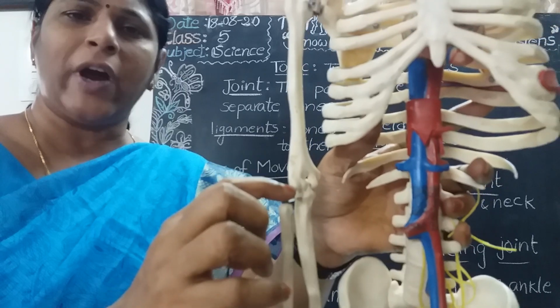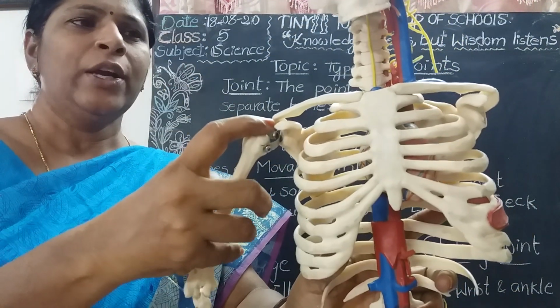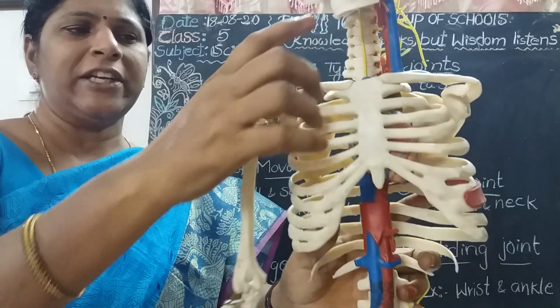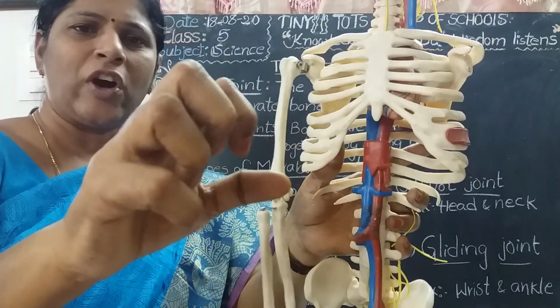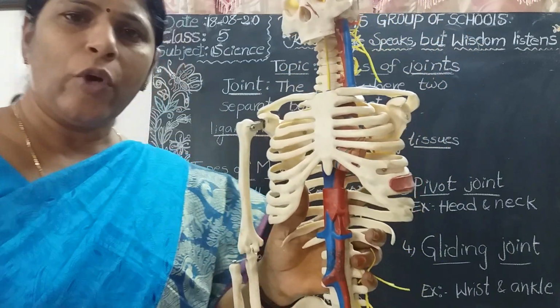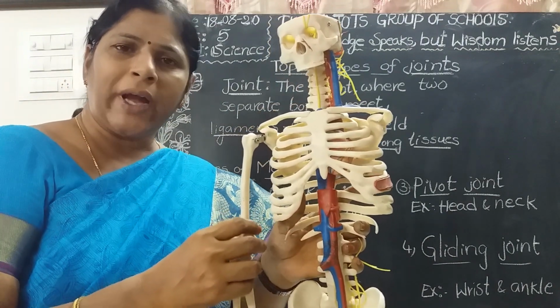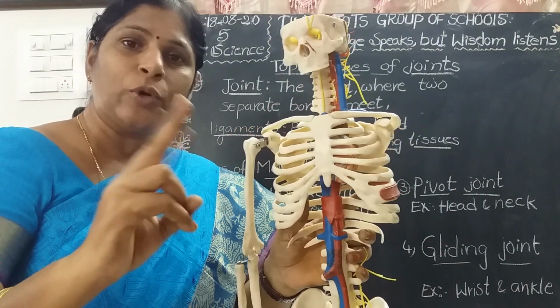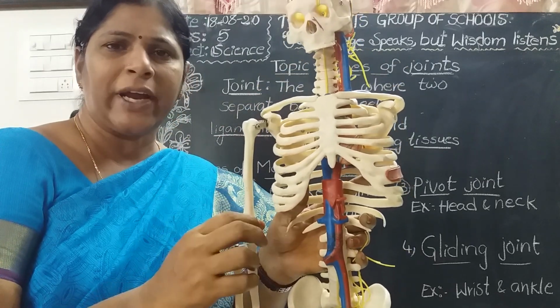Is it clear? Shoulder joint, elbow joint, wrist joint, knuckle joints are there. So many joints are there in our body. What is a joint? The place or the point where two separate bones meet is called a joint.